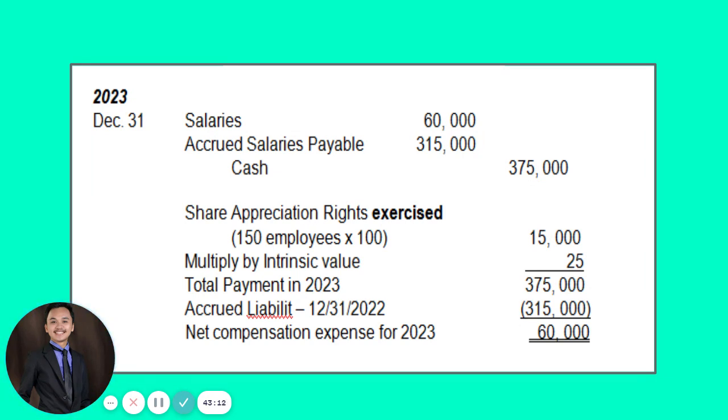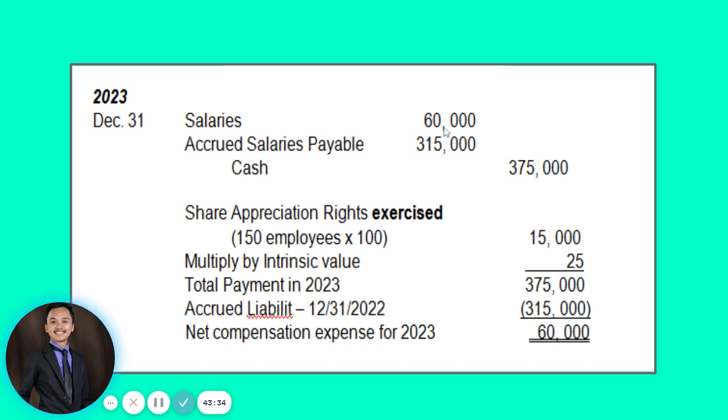Therefore, we will still recognize a compensation expense for 2023. Total payment for 2023 will be 375,000, but we already recognized a liability of 315,000. That means our salaries expense is still short by 60,000.